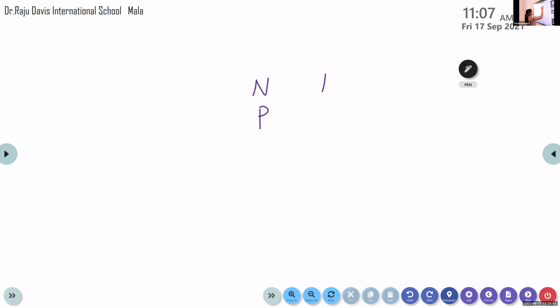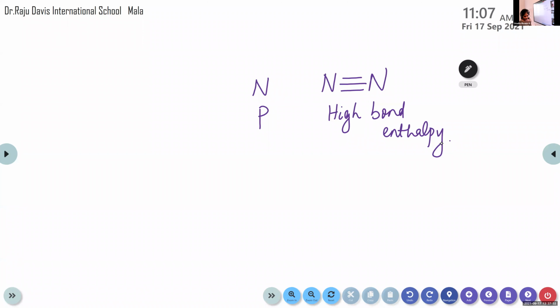So in the case of nitrogen, a triple bond exists in the N2 molecule. Okay, a triple bond exists between these two nitrogen atoms. So high bond enthalpy will be required. Bond enthalpy means the energy required to break the bond between these two nitrogen atoms. That's why it is less reactive than phosphorus. Clear? It is a triple bond. It is an inert molecule.